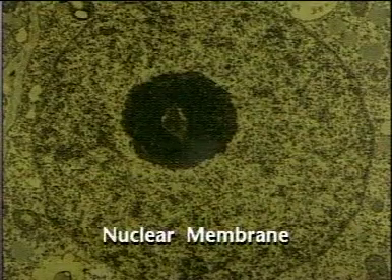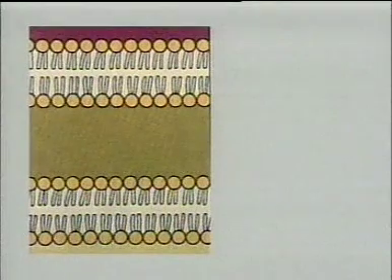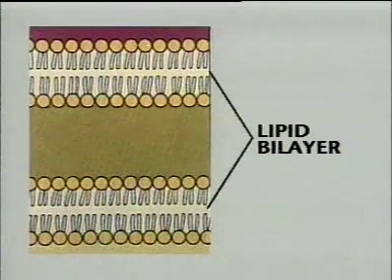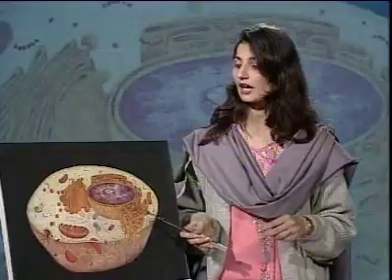First of all, let's discuss the nuclear membrane. Nuclear membrane is nearly similar to plasma membrane, but the only difference is that in the plasma membrane there was only one lipid bilayer, while in case of nuclear membrane, there are 2 lipid bilayers with a space in between them. Basically, the nuclear membrane consists of 2 membranes, inner membrane and the outer membrane. And these membranes are perforated by nuclear pores.